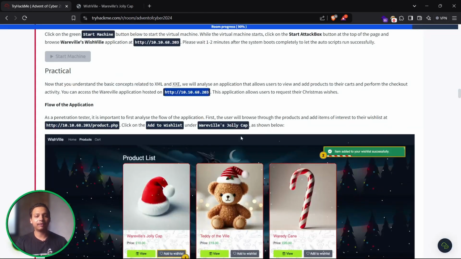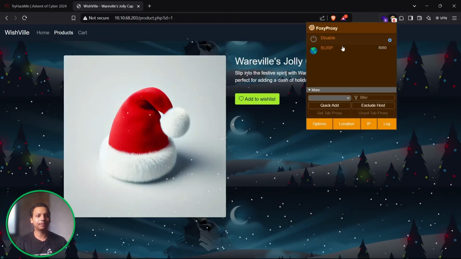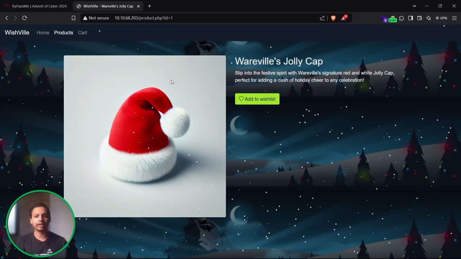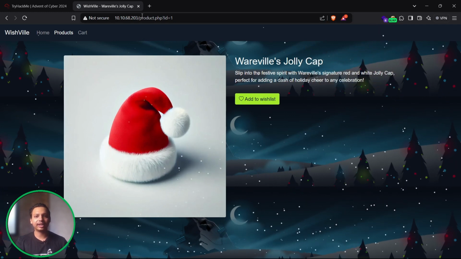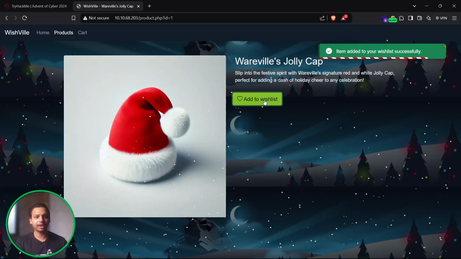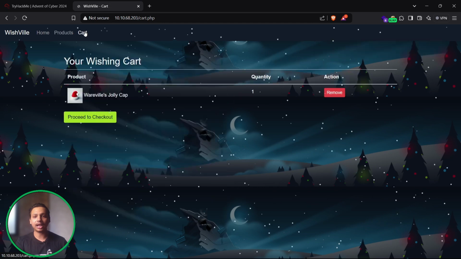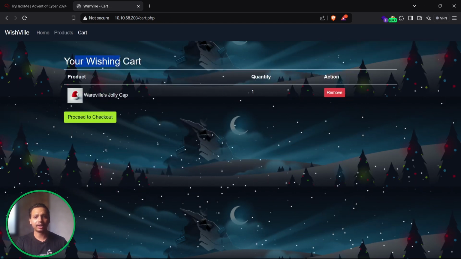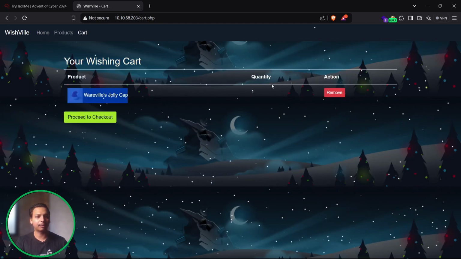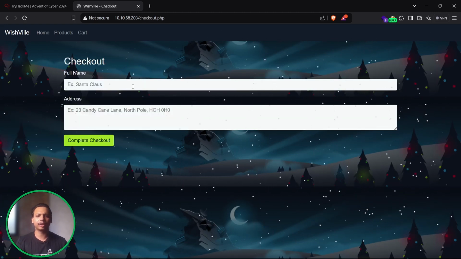So before that, we are going to start intercepting with our Burp Suite. So let's just intercept all the details to our Burp Suite. We can see the product ID is equal to 1 as well, adding to the wish list. Over here, the item has been added to the wish list. You can see the cart, your cart. Over here we can see our product. We can perform an action, or else we can proceed to remove.